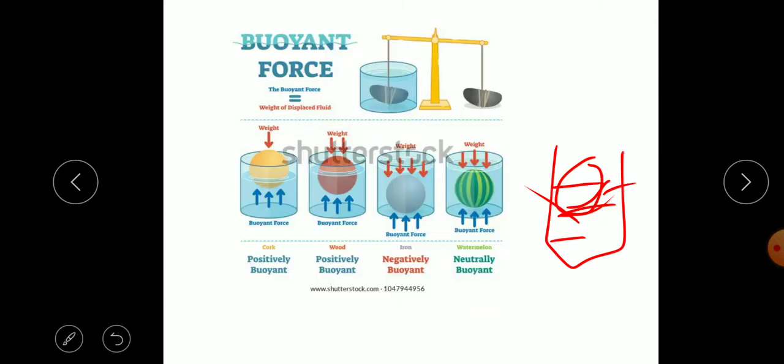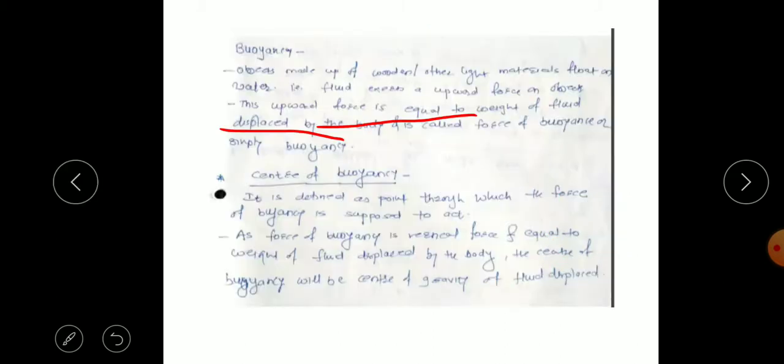The more water is displaced, the more the buoyancy force will be. The force of buoyancy acts at a point called the center of buoyancy. The point through which the force of buoyancy acts is called the center of buoyancy. This buoyancy force is vertical, and the center of buoyancy will be the center of gravity of the fluid displaced.